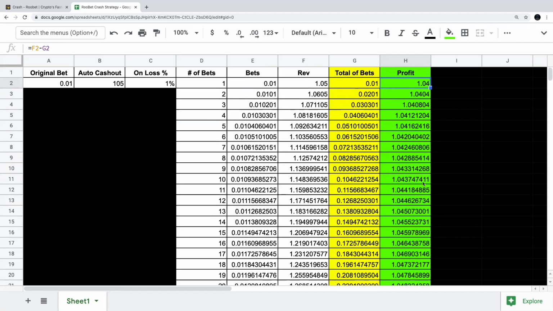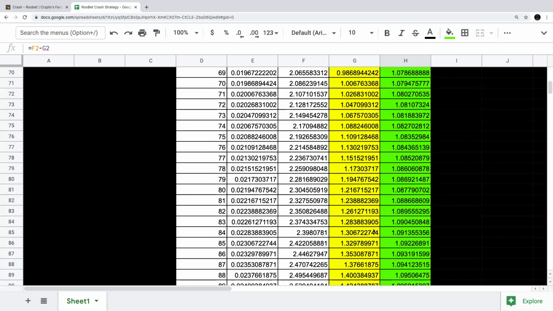So now you can see our profit over here is going up a little bit. The total amount that we're spending on bets will not go up at all. It's just the higher you go on the auto cash out, the more money you're going to be making, but the more you're risking because it might not get to that number. So as you can see, let's go down to 100 here.